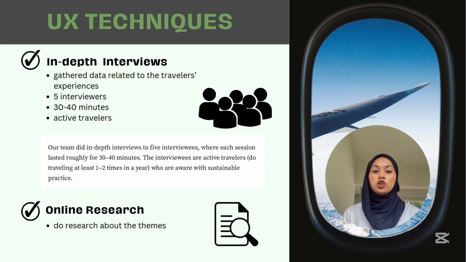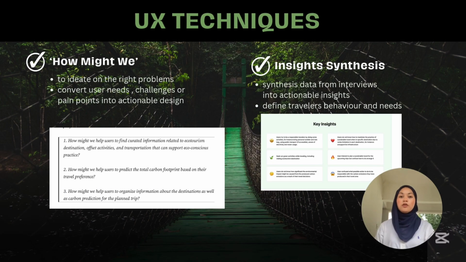Next, they also mention that they use the online research technique. Then they use the how might we technique. This technique consists of a few questions such as how the app can help users find accurate info, how to help users predict total carbon footprint, how to help users organize info. It can ideate on the right problem, converting user needs, challenges, and pain points into actionable designs.